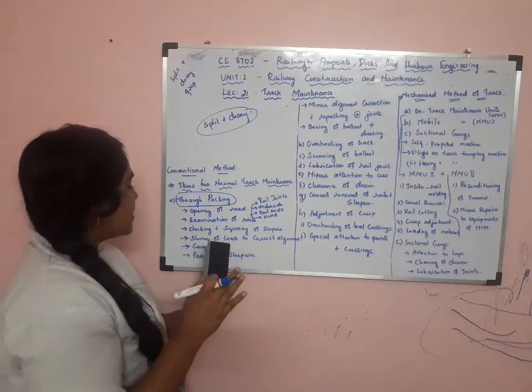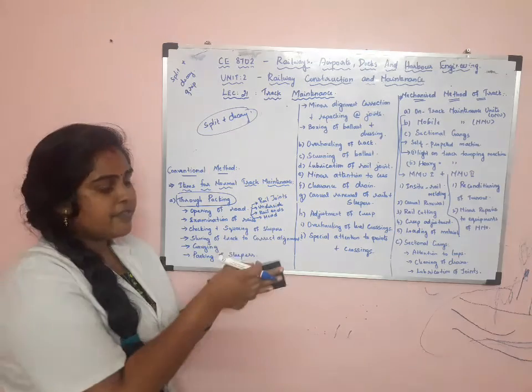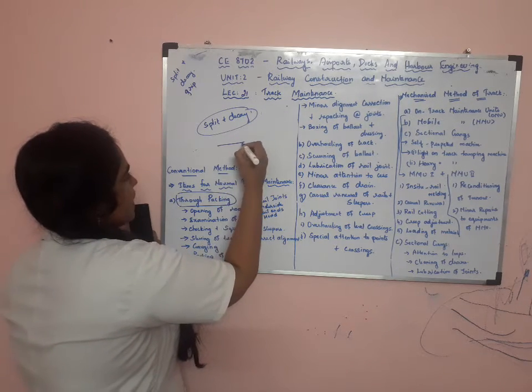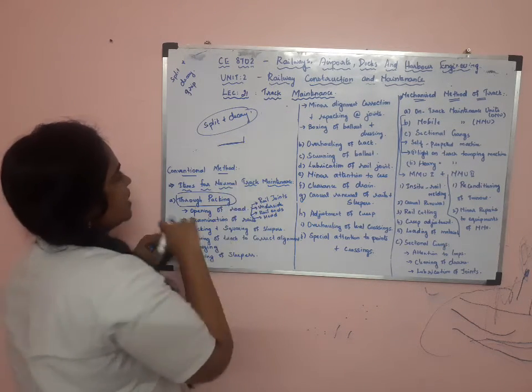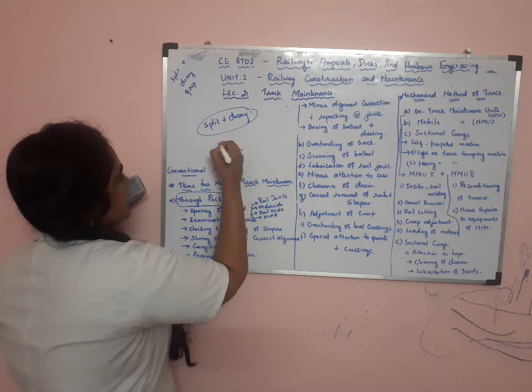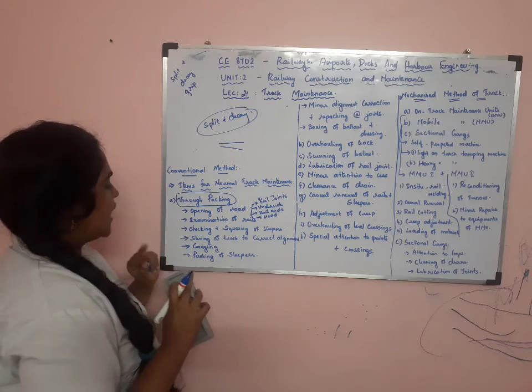So in order to avoid that, the slewing of track is checked and rectified to correct alignment. If the slewing takes place, they check the alignment and make it correct. That is about slewing of track to correct alignment.